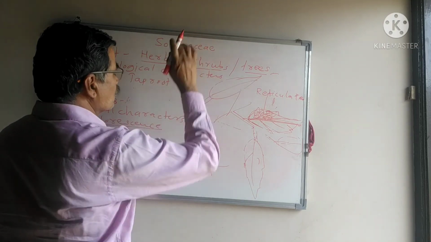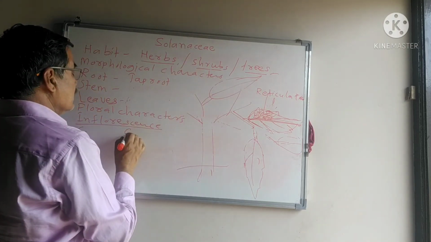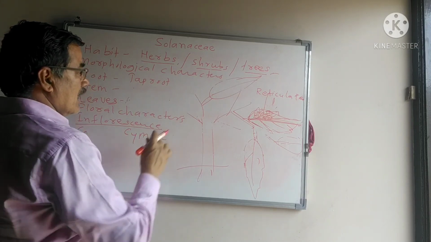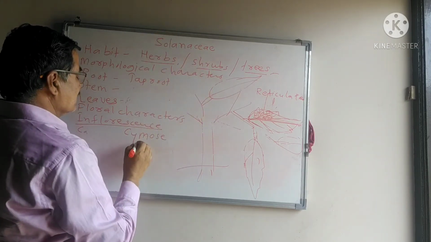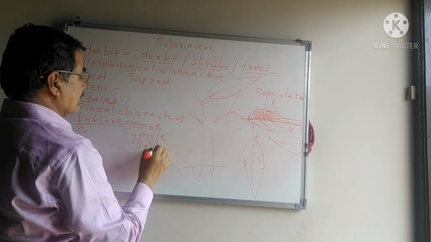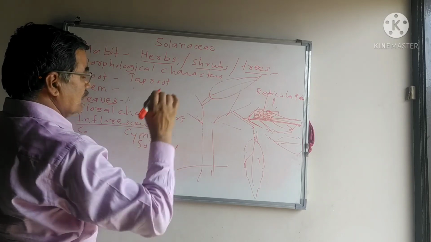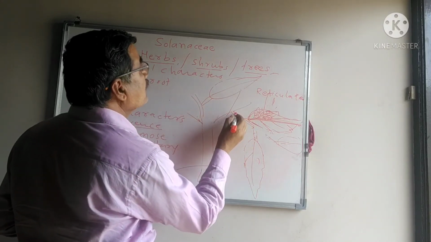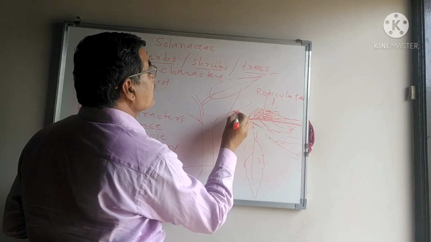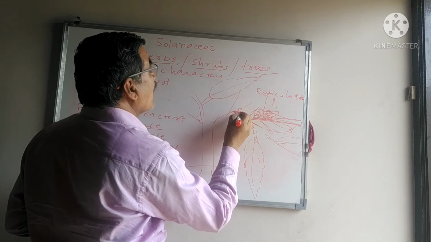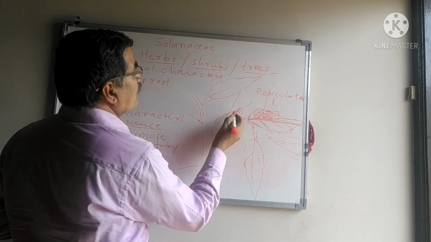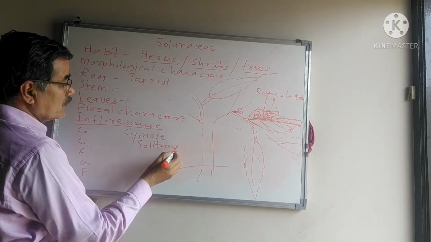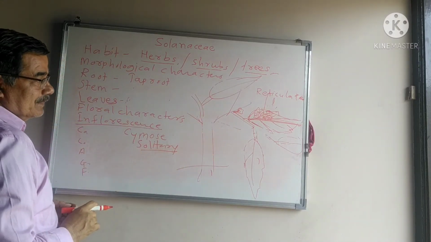Inflorescence in this Solanaceae family is a cymose type, and in the majority of species, it is solitary. From the axil of the leaf, the inflorescence arises, and a single flower is arranged. Such a type of inflorescence is known as solitary.